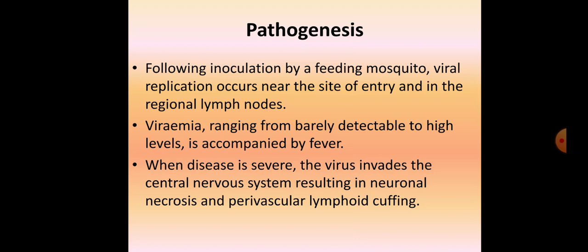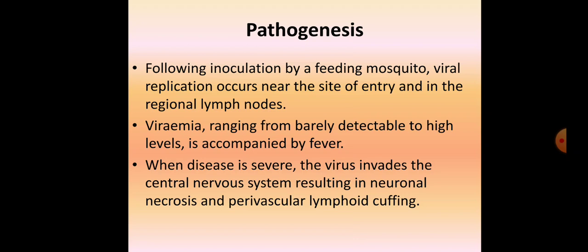When the disease is severe, the virus invades the central nervous system, resulting in neuronal necrosis and perivascular lymphoid cuffing. That means encephalitis, or inflammation of the brain, is there. When a high titer of the virus is present, the central nervous system gets affected, resulting in neuronal damage, necrosis, and perivascular lymphoid cuffing.